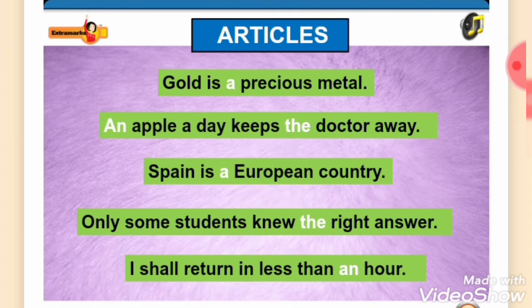Let's check the answers. Gold is a precious metal. An apple a day keeps the doctor away. Spain is a European country. Only some students knew the right answer. I shall return in less than an hour.